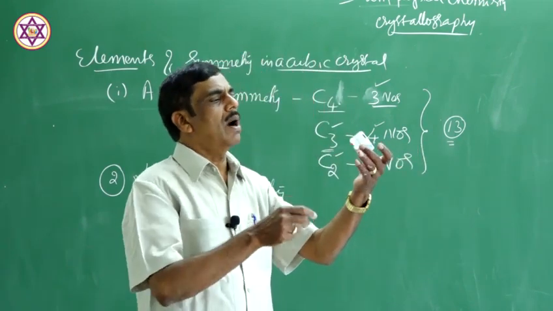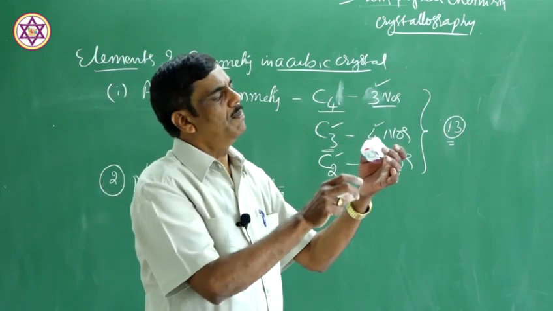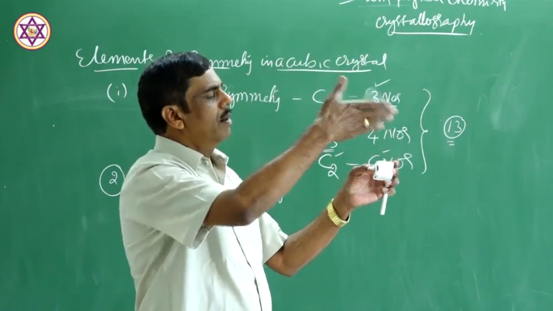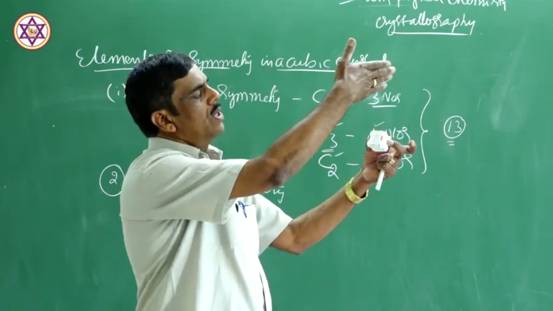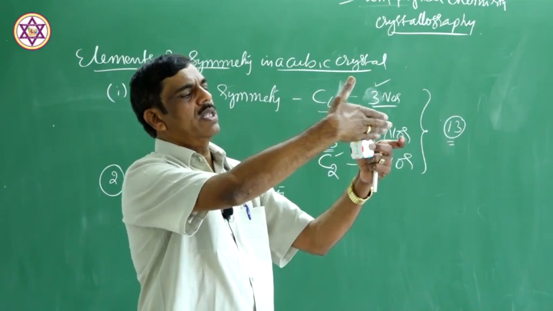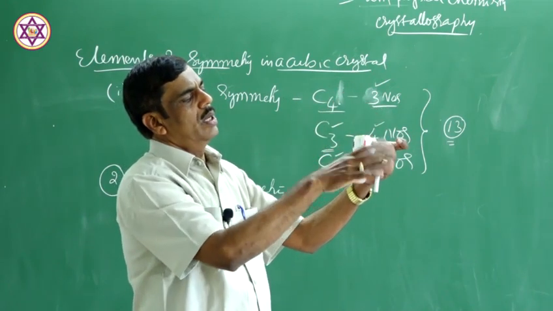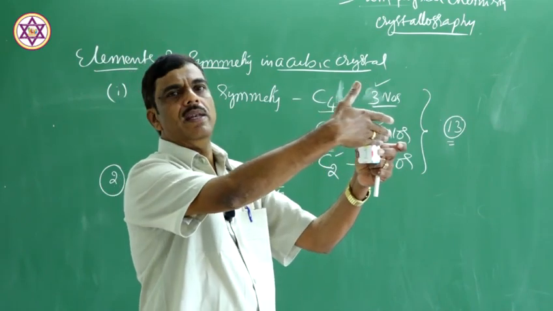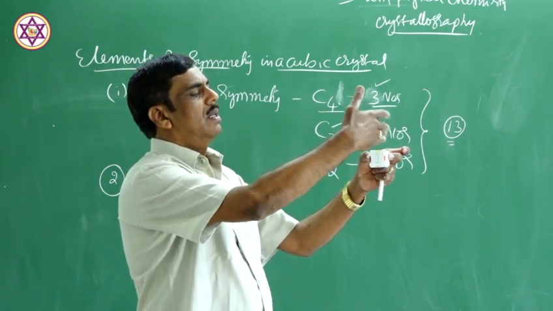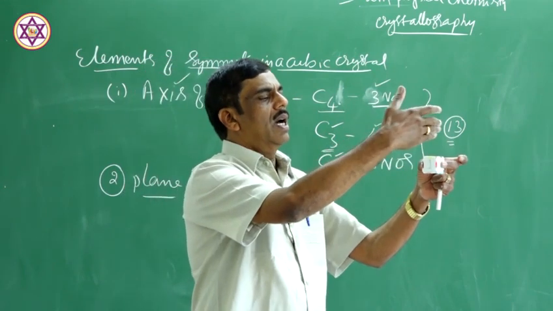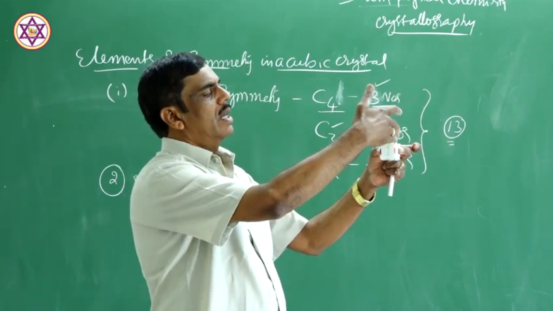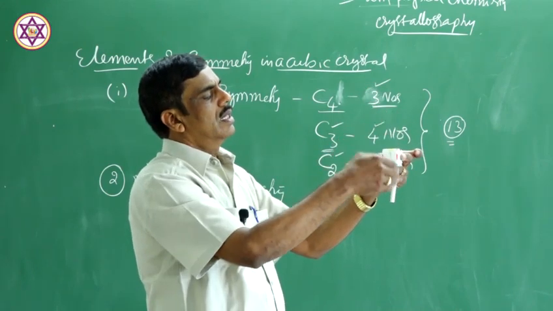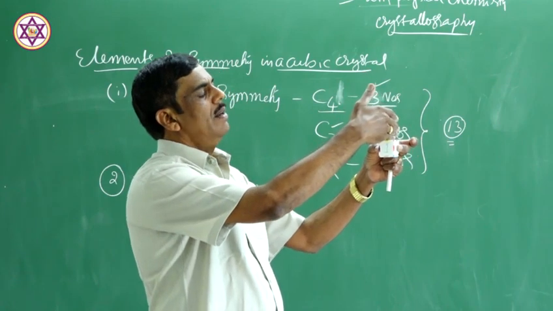Now, let us pass a plane through this crystal. A plane is a 2-dimensional plane passing through the crystal. If you pass this plane through this crystal, you will get 2 images, one the exact mirror image of the other. So, this is the plane. What is the plane? This one is a rectangular plane, passing through the opposite faces. This is one plane.